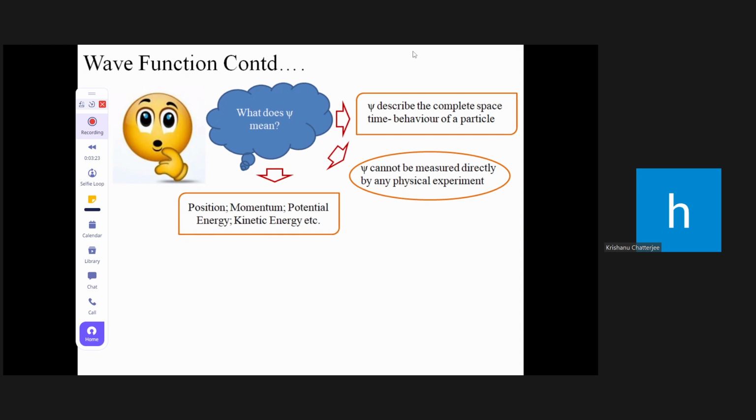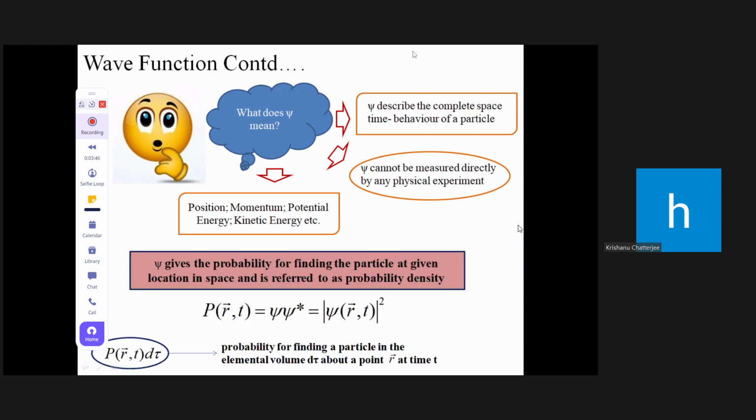A region is specified, say your classroom of F4, and we want to find the probability of finding Bhumi. So we should know psi. Clear? And this gives the probabilistic approach.